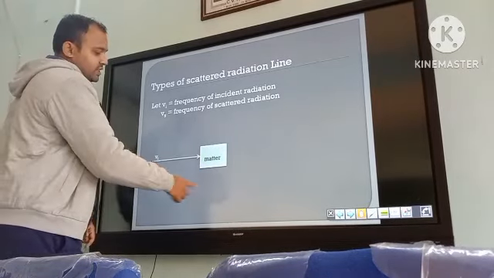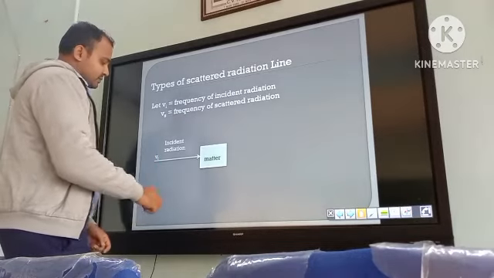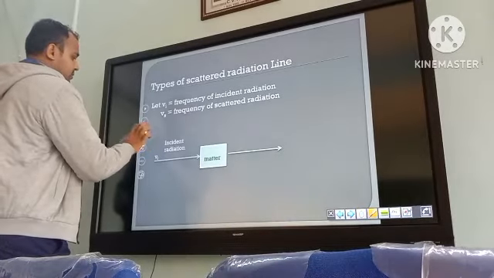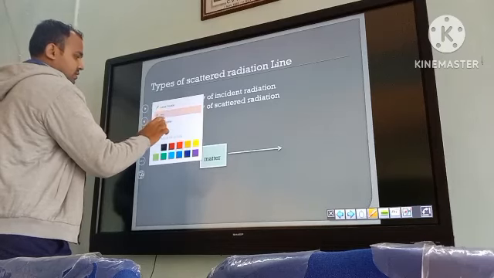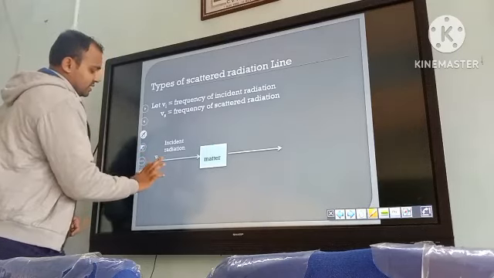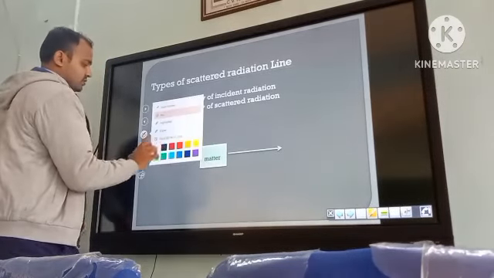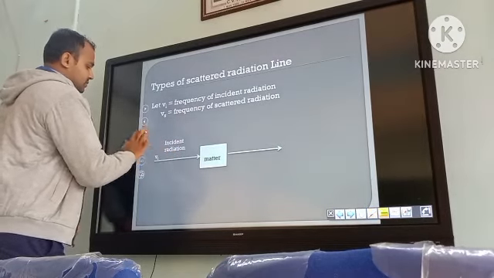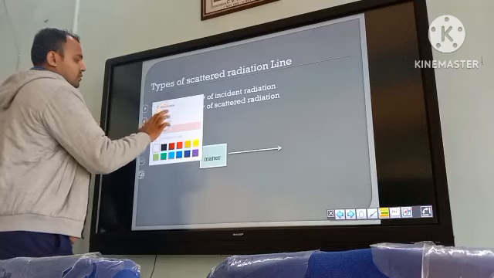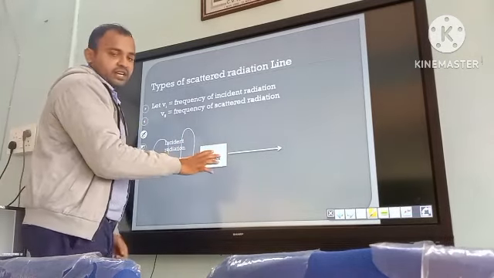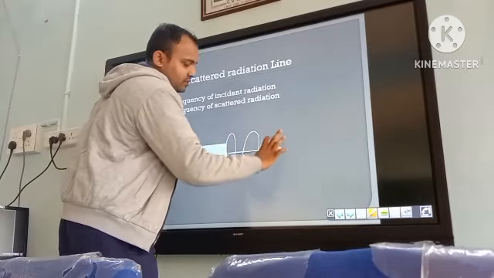This is the incident radiation falling on it, and it has a frequency. Now look at this. This is the incident radiation falling on a matter and it is getting scattered from that.